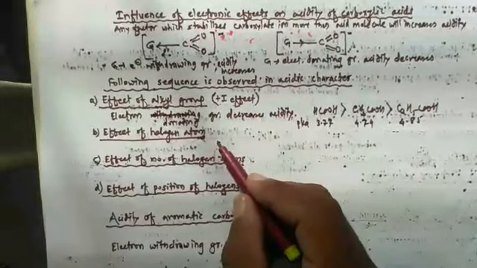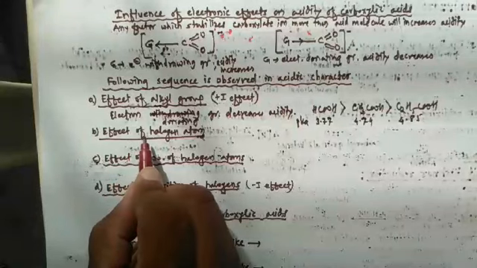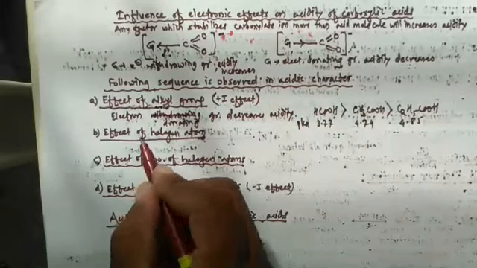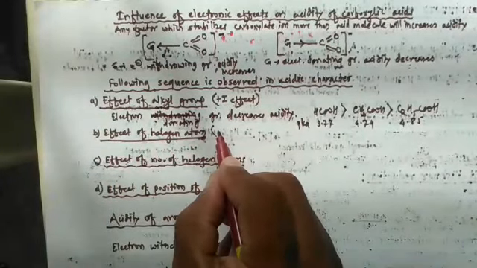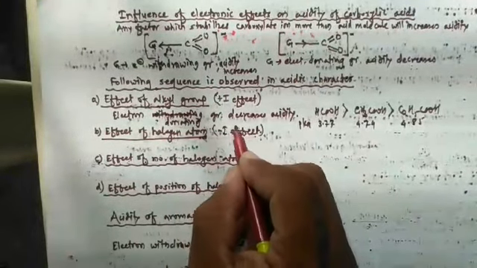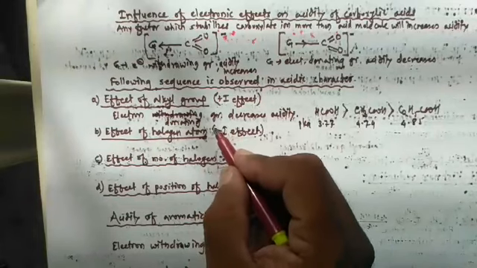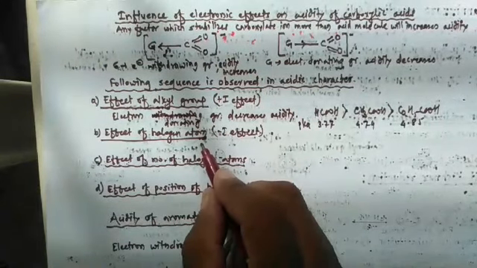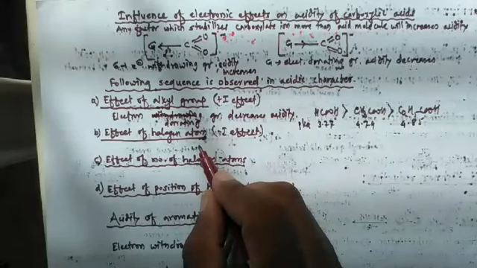Then let's study the next, that is the effect of halogen atom. A halogen atom creates a negative inductive effect. So as the electron withdrawing power of halogen increases, acidity also increases.